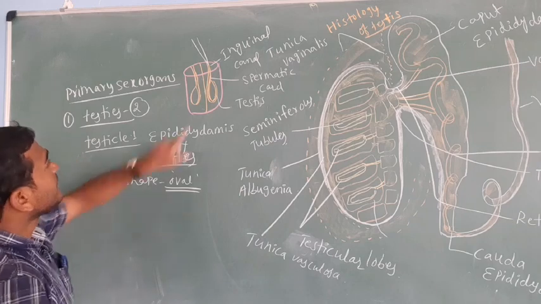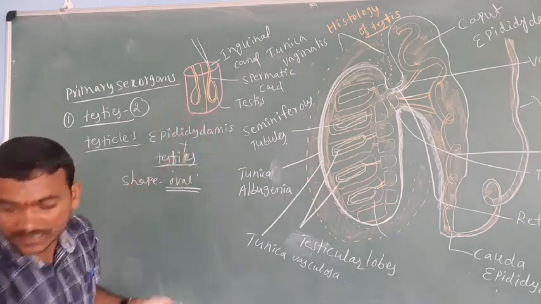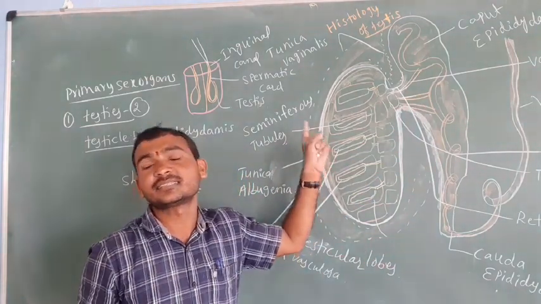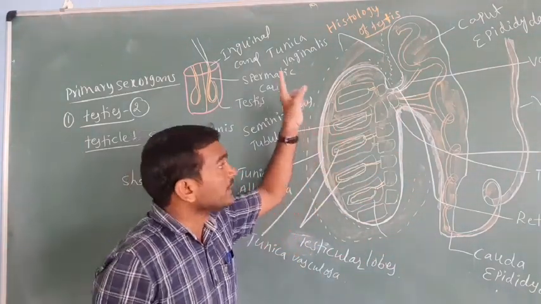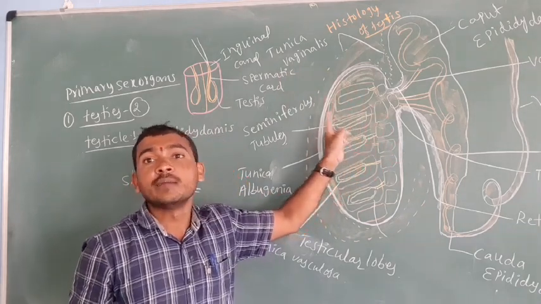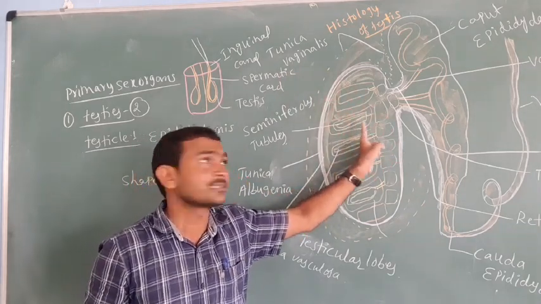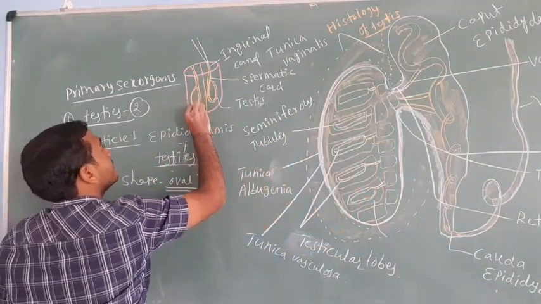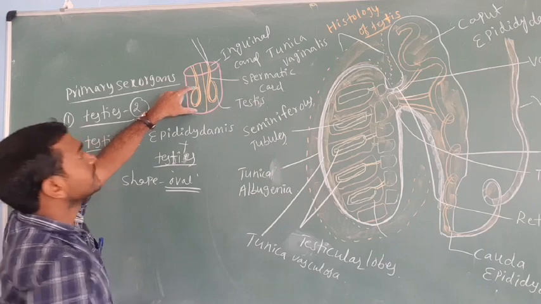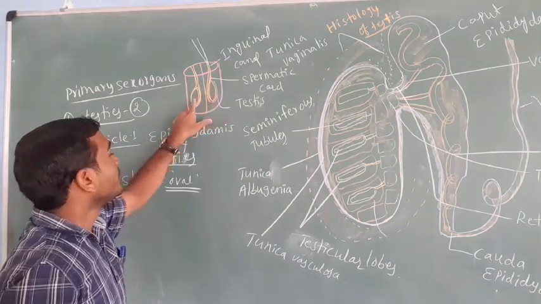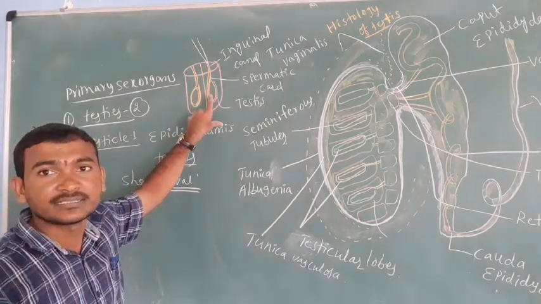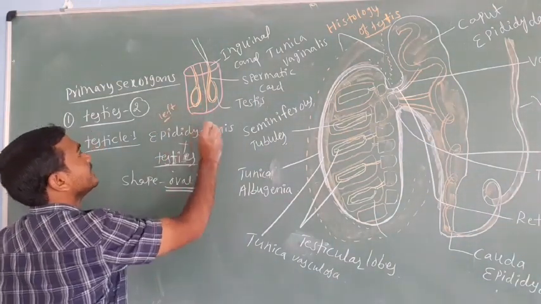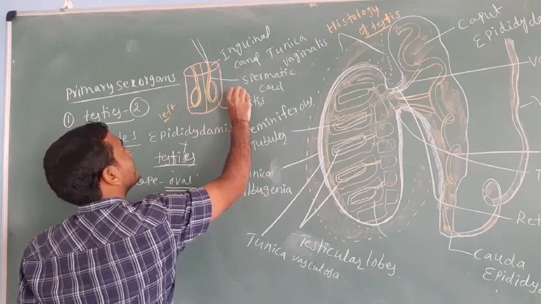Here in the rough diagram, it is about the histology of the testes. Study of the tissue is called histology. Here we simply observe the rough diagram of the testes. Two testes are present, the left one and the right one.